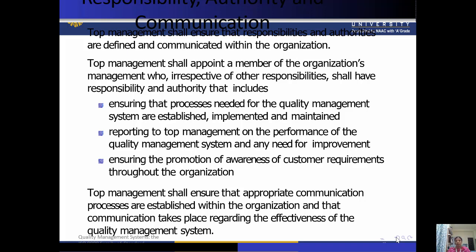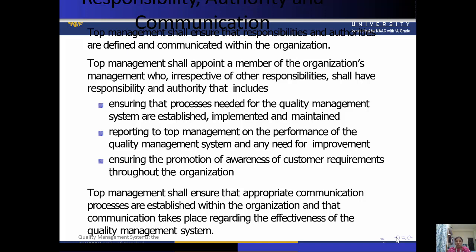So other than the general responsibilities of the management, this person should also have the authority to ensure that all the processes in the organization which are needed for the QMS are established, implemented and maintained well.